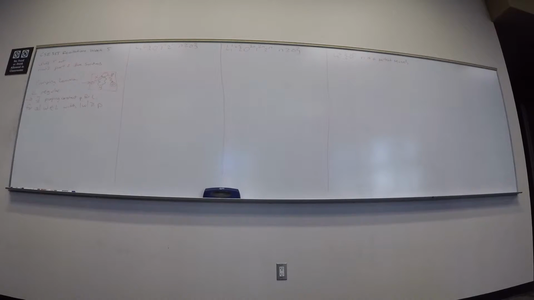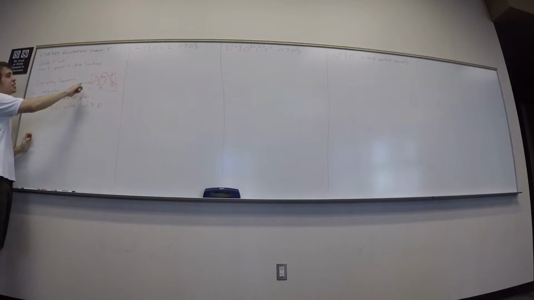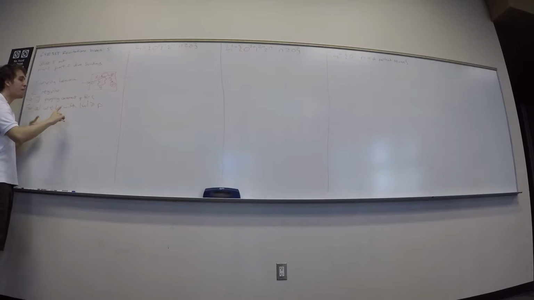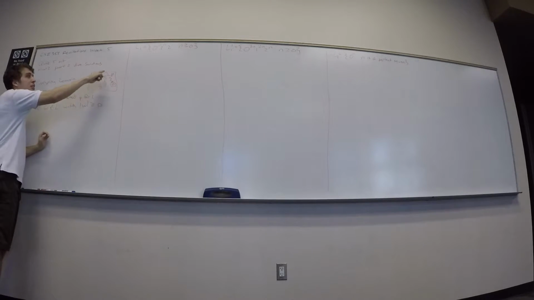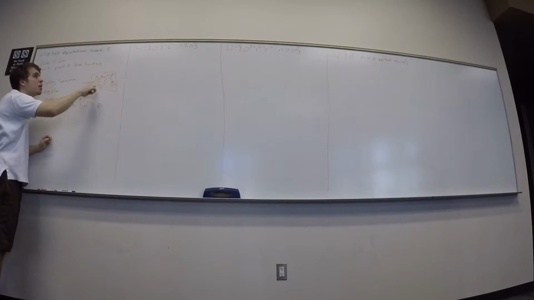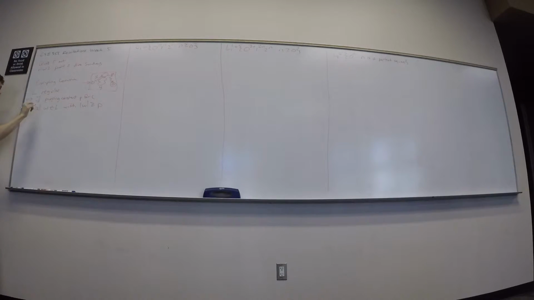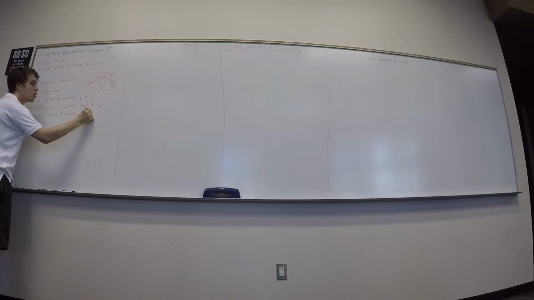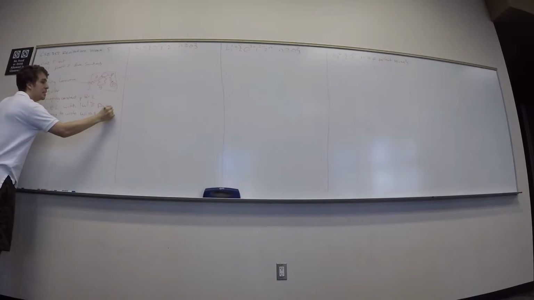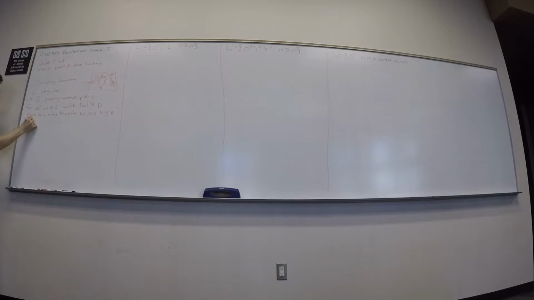Okay, well, if I have a string like this that does have this loop, there must be a way of writing it as those three parts. So there is a way to write W as X, Y, Z, and then we have three conditions on it.